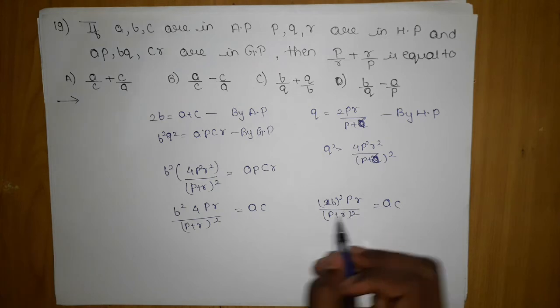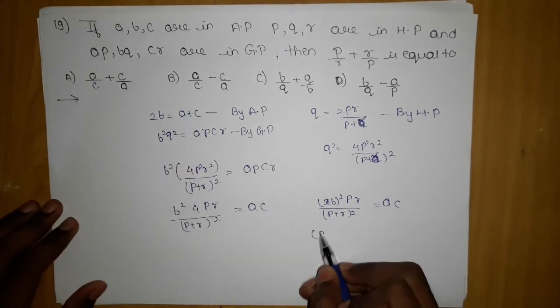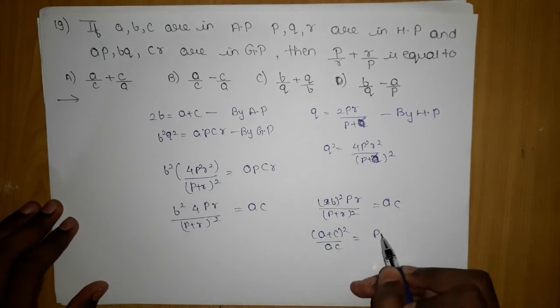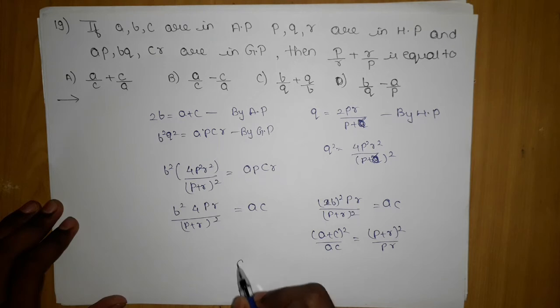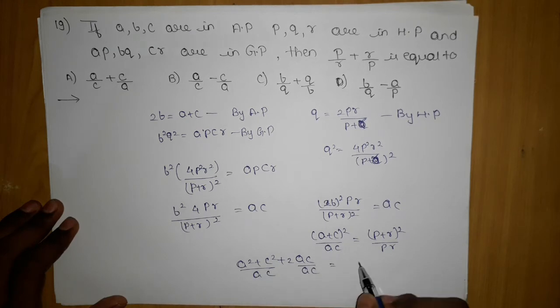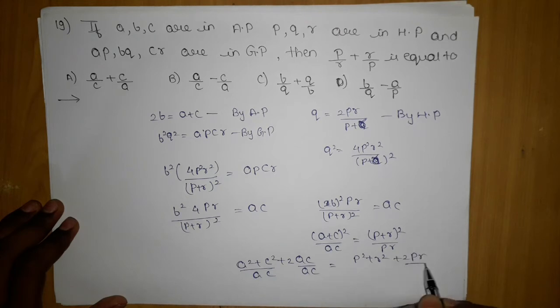Now 2AB the whole square is nothing but A plus C the whole square, so A plus C the whole square upon AC is nothing but P plus R the whole square upon PR, and if you open it, you will have A square plus C square plus 2AC, here you will have AC, here you will also have AC, and P square plus R square plus 2PR upon PR.